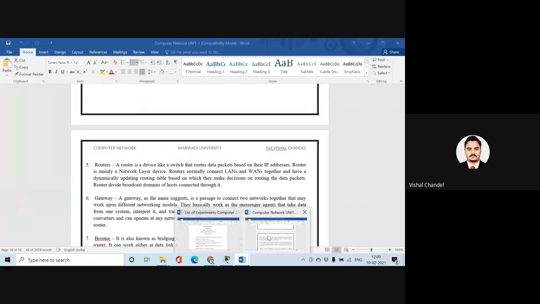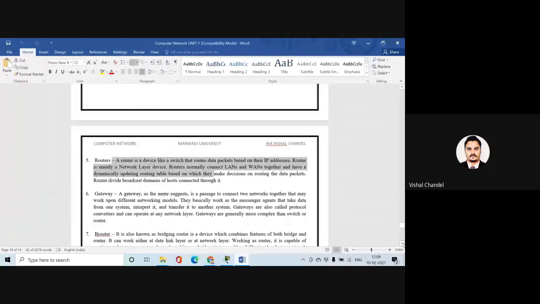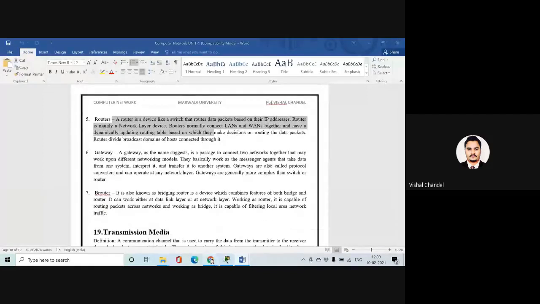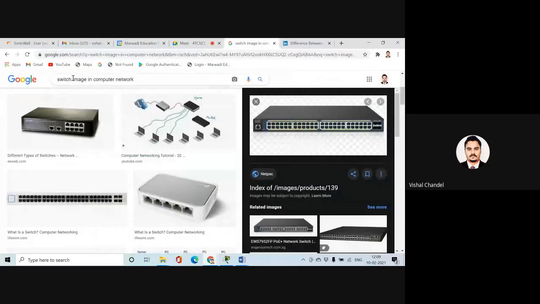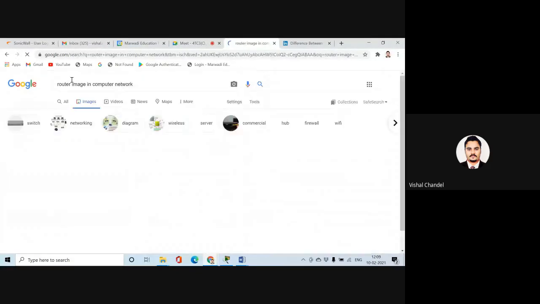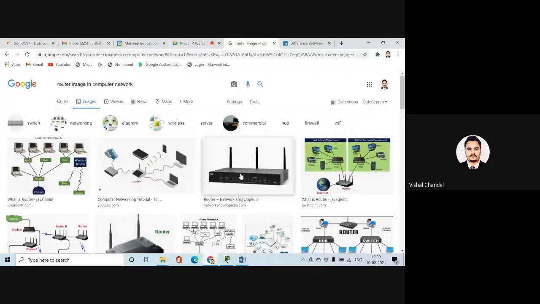Now we come to the gateway. But first I just want to show you one image of a router. I hope all of you use one regularly, so there's no need, but it's my duty. This is a smart device; I would say a hub is not much smart.